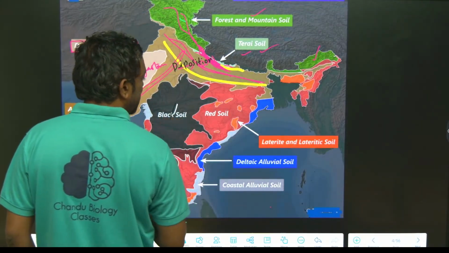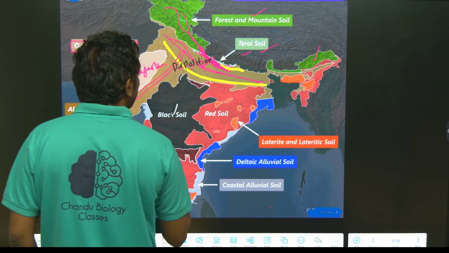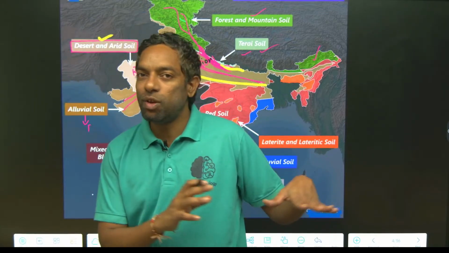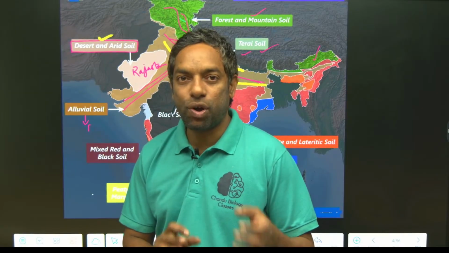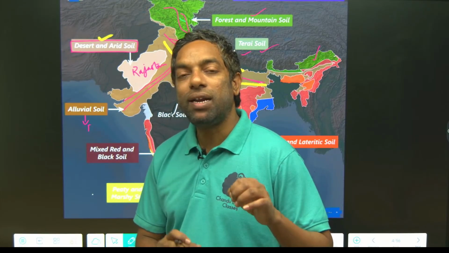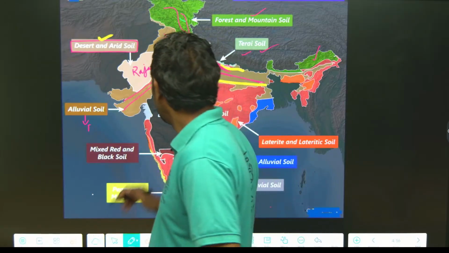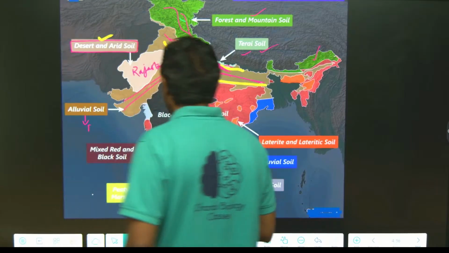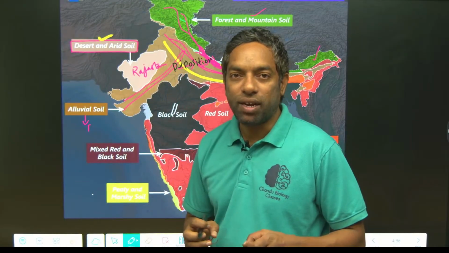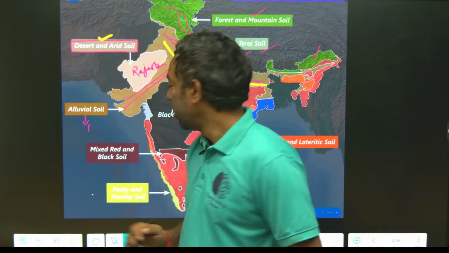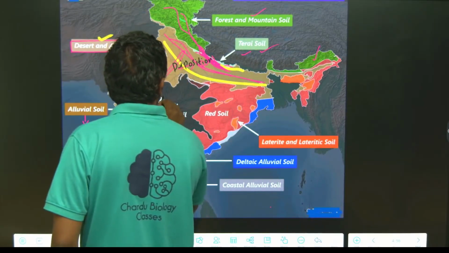This is the black soil. How is it formed? Igneous rocks turn into metamorphic rock, which turns into black soil. This is related to earthquakes and plate tectonics, right?